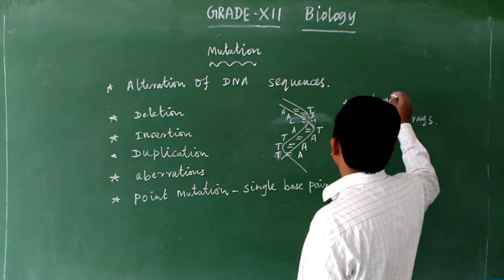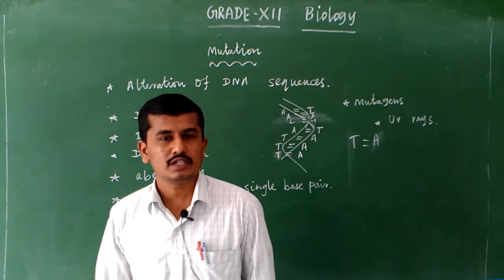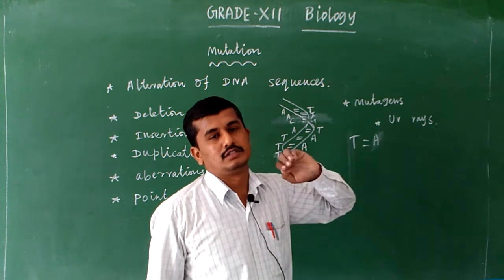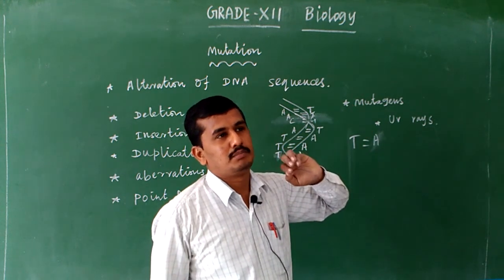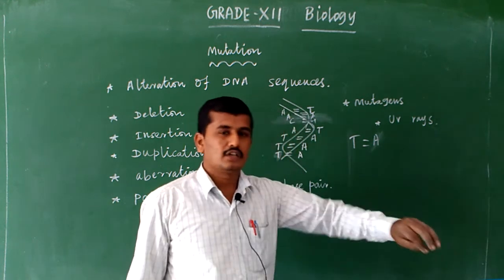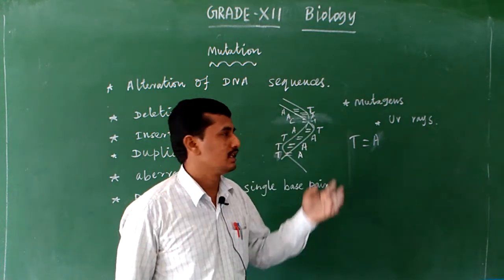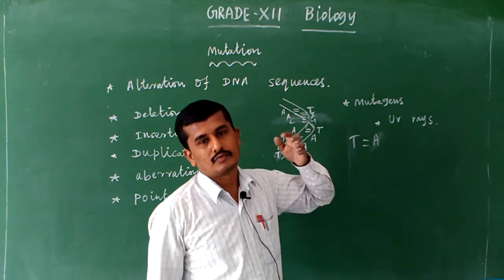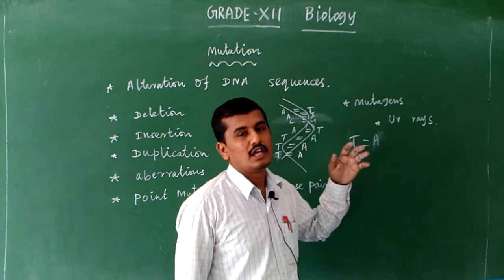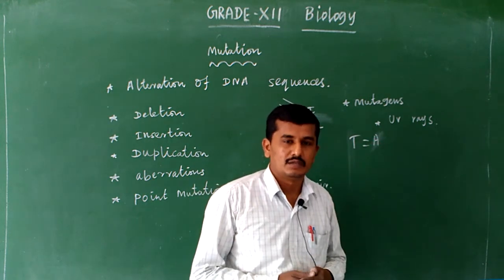And then the next one, mutagens. Mutagens are the agents which cause mutation. The substances which stimulate mutation are mutagens. For example, physical mutagens are available, like X-rays, ultraviolet rays, gamma rays.